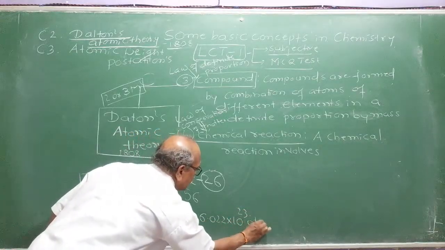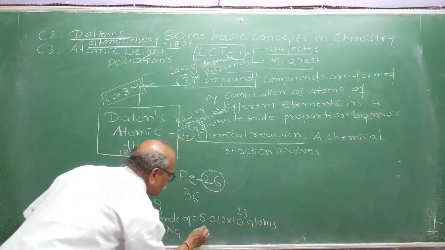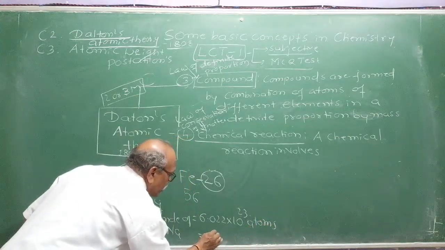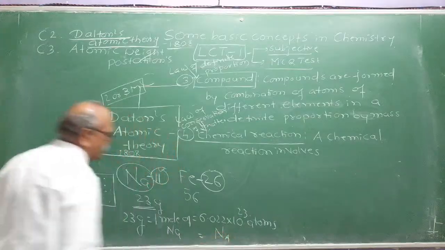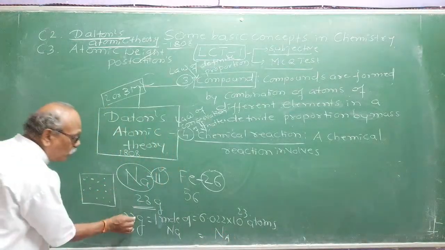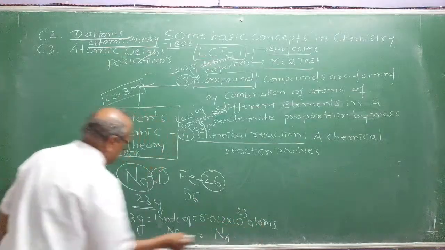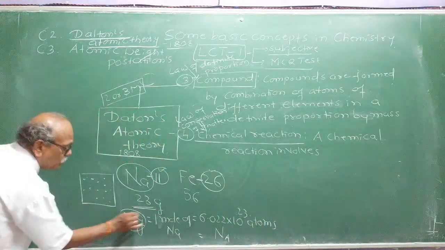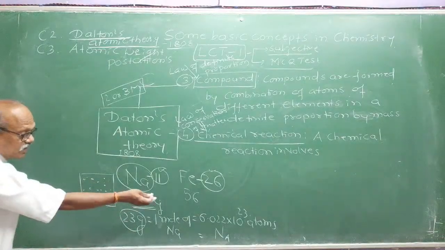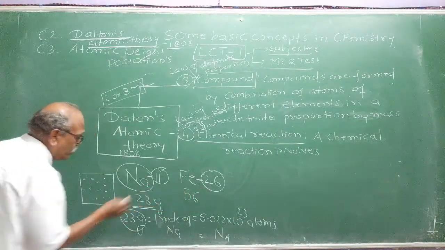This number is called Avogadro's number, Na. This is the mole concept. 23 grams of sodium consists of 6.022 into 10 raised to 23 atoms.